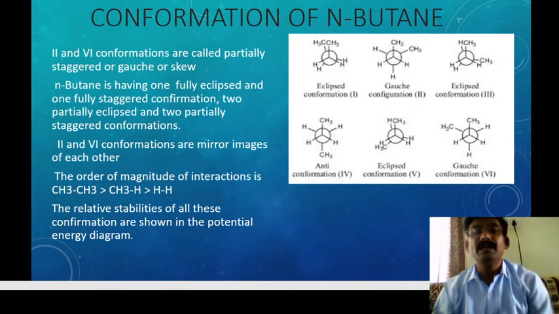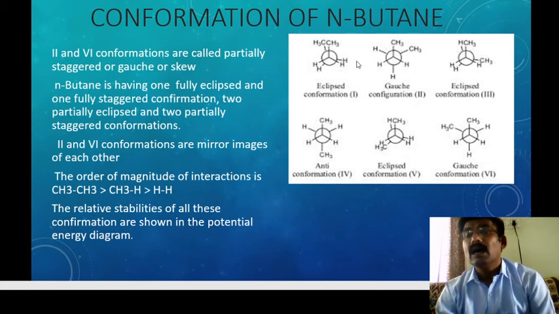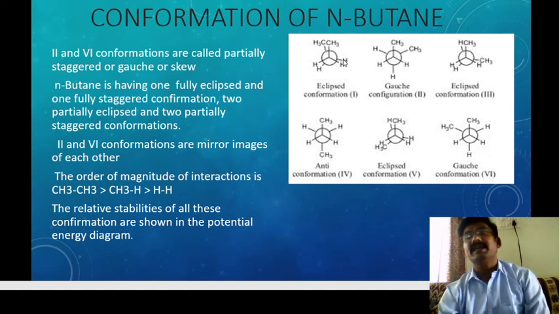In n-butane, for example, the first form rotated 60 degrees gives the second compound.